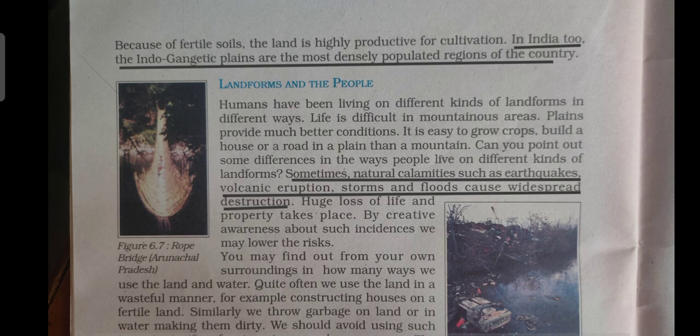So children, on different landforms, people live in different ways. For example, people who live on mountains live their lives differently than those who live on the plains. Life on mountains is difficult, whereas plains provide much better conditions to the people. On plains, we can easily grow crops and easily build our houses and roads, but all these will be very difficult in the mountains.